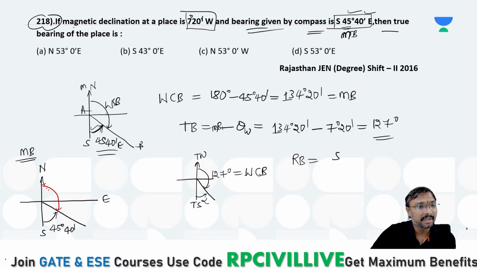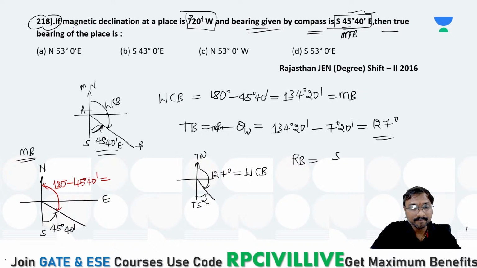If you observe, this total is 180 degree. So what is this red color one, the whole circle bearing with respect to north? It is 180 minus this 45 degree 40 minutes. So what does it come to? When you are taking it with the calculator, just 180 degree minus 45 40. One second, I will show it with that.